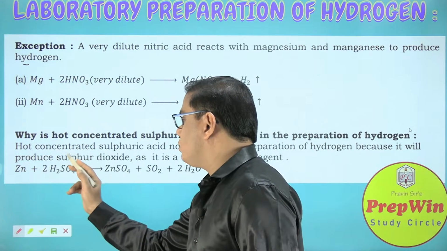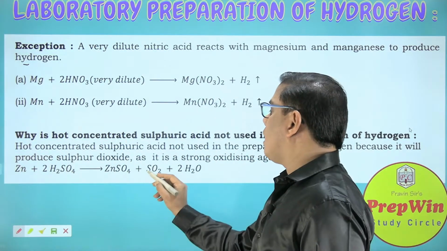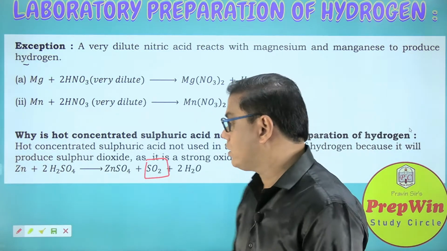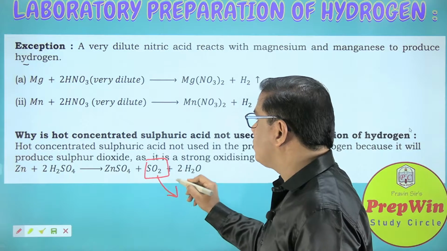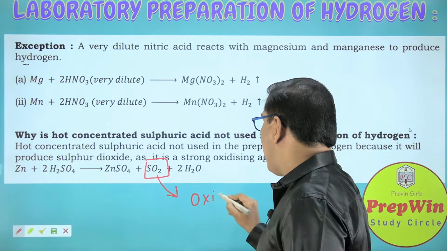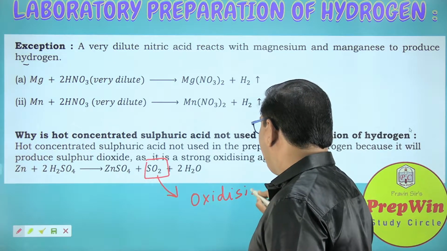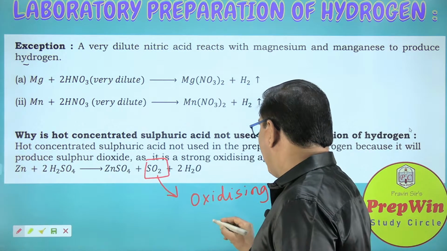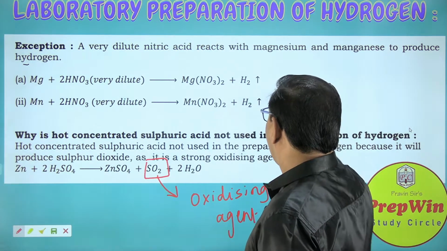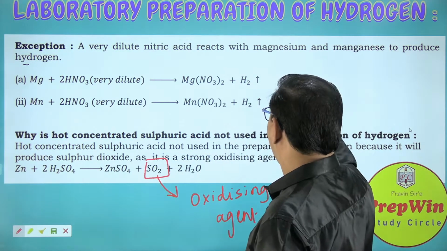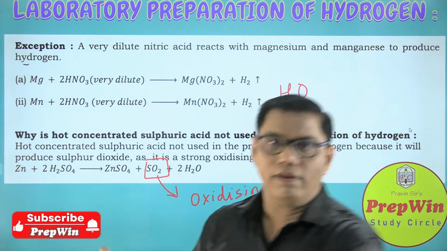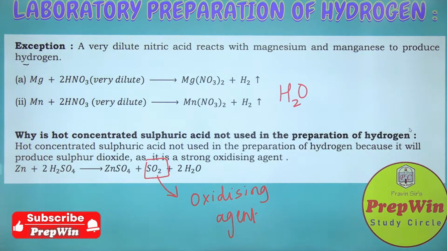Because the reaction of zinc with concentrated sulfuric acid will give you SO2, sulfur dioxide, and this sulfur dioxide, same like nitric acid, is a strong oxidizing agent, and it will defeat the purpose of getting hydrogen. Whatever hydrogen you get will be oxidized by this SO2, and instead of hydrogen you will get water. I will go out of the screen and you can have a look.